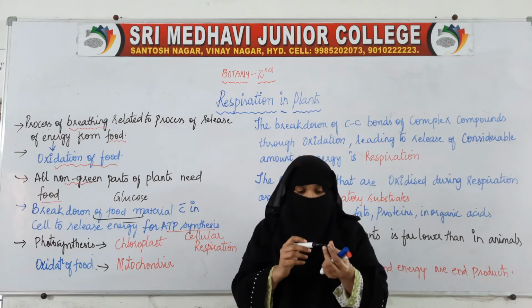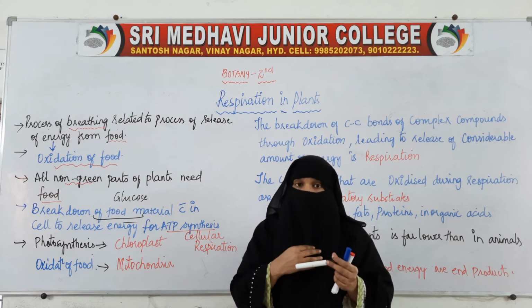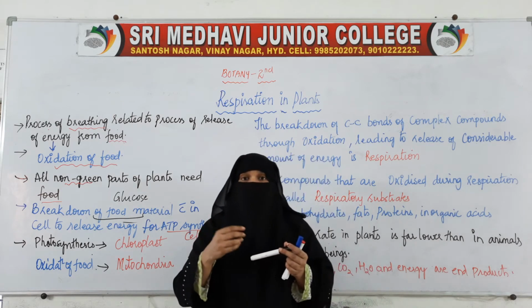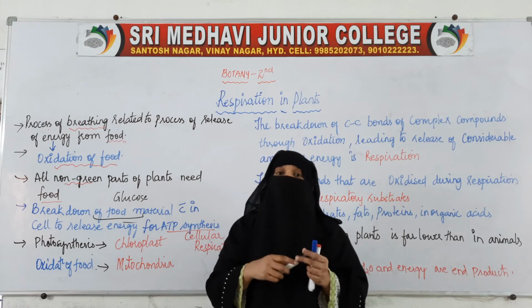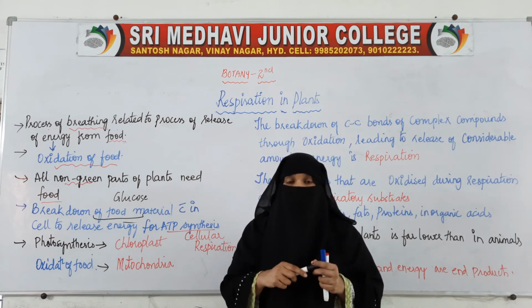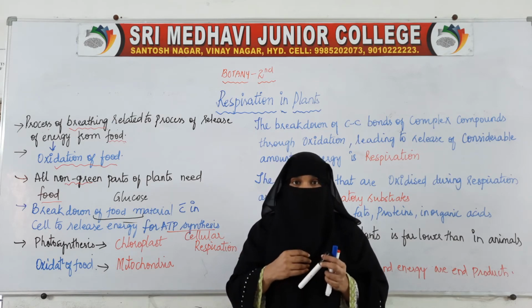During digestion, the carbohydrates will be broken down into glucose, but when the cells need it, inside the cell that glucose will also be broken down into simpler compounds.